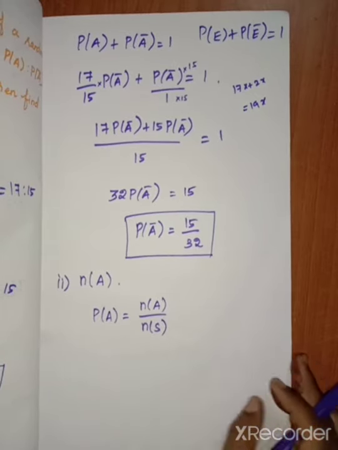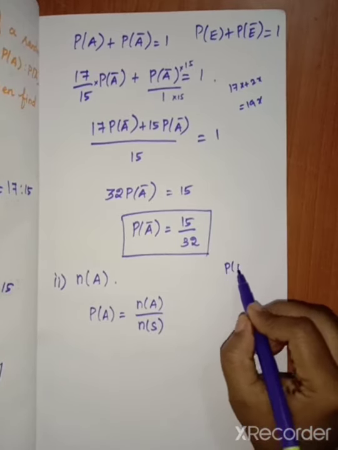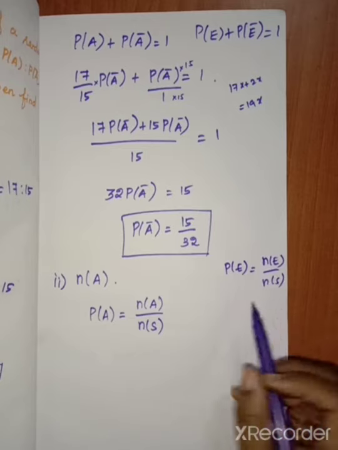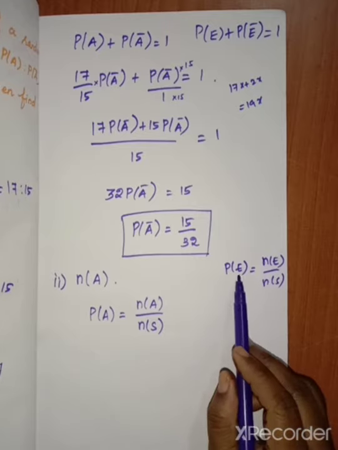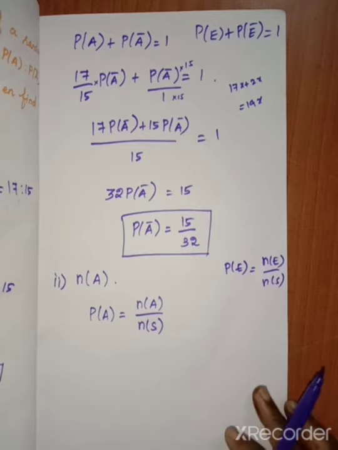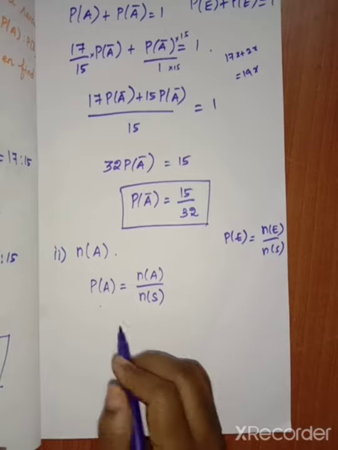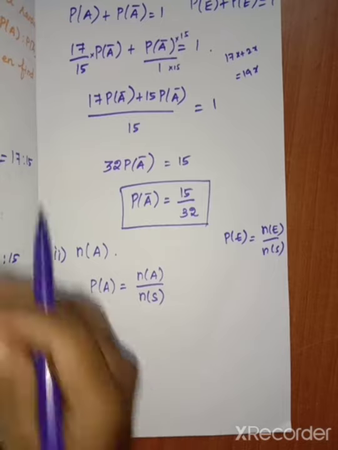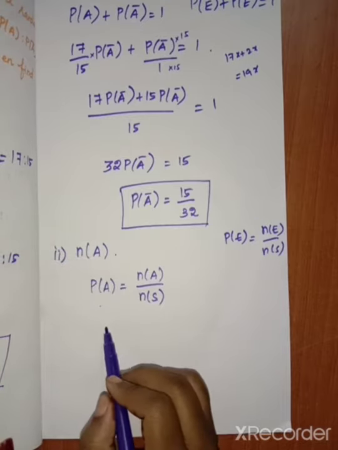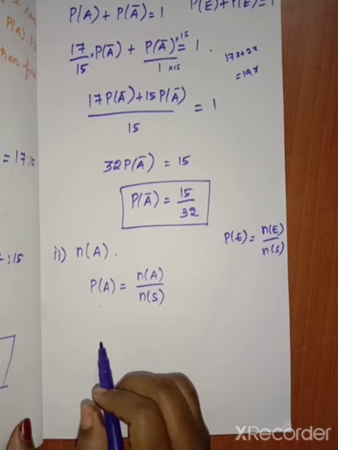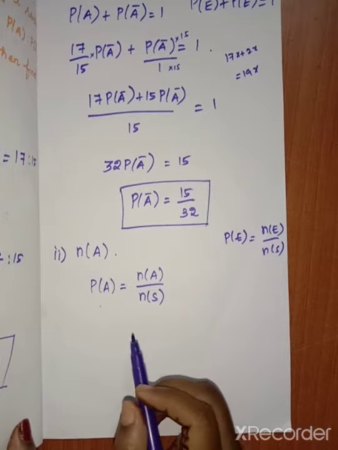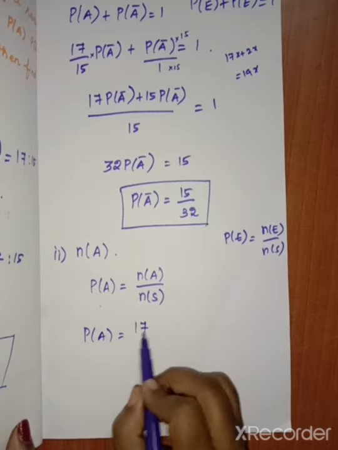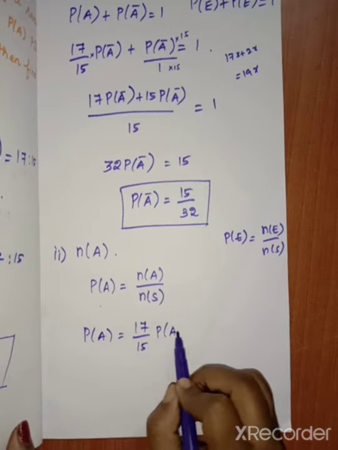This we have also seen in the notes, that is probability of an event. So P of E equal to N of E divided by N of S. Here also the same thing is given. In place of E, we have to write A. So P of A we didn't know, so we have to substitute in this one. P of A we already know is 17 by 15 into P of A bar. If you substitute, we get the value. So P of A equal to 17 by 15 into P of A bar.